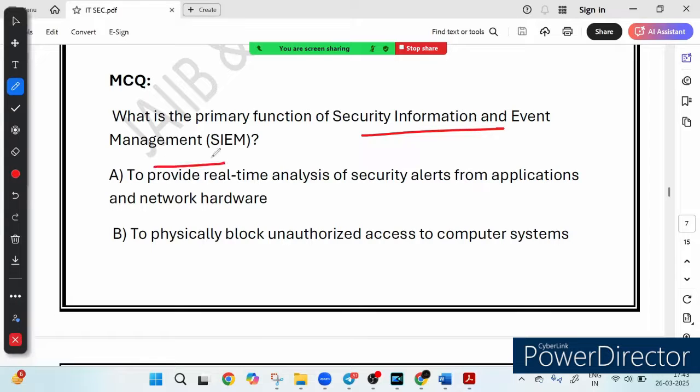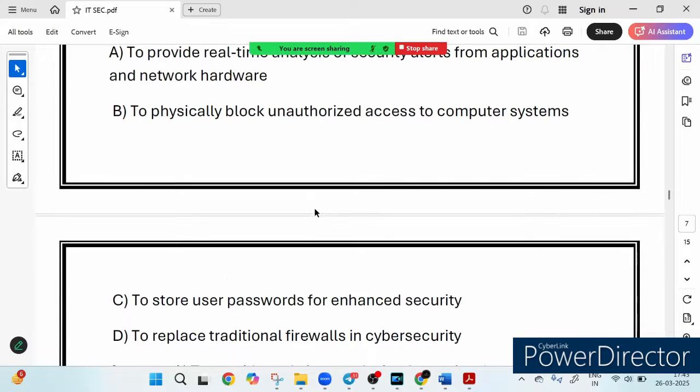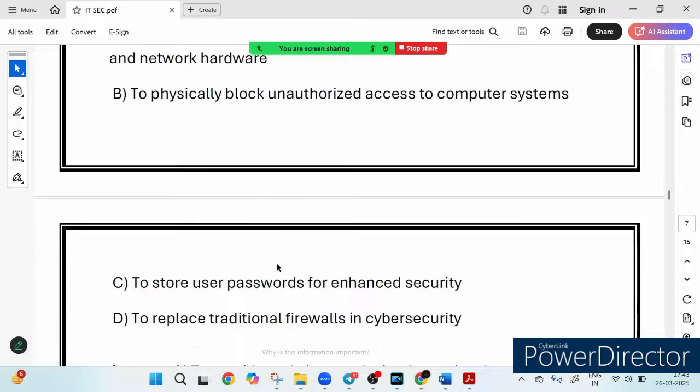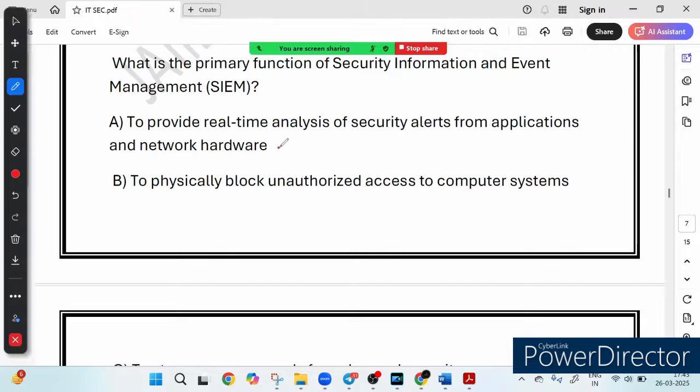The primary function of SIEM, that is security information and event management. What is the primary purpose of it? Option A, to provide real-time analysis of security alerts from applications and network hardware. Option B, to physically block unauthorized access to computer systems. Option C, to store user passwords for enhanced security. Option D, to replace traditional firewalls in cyber security. What do you think?